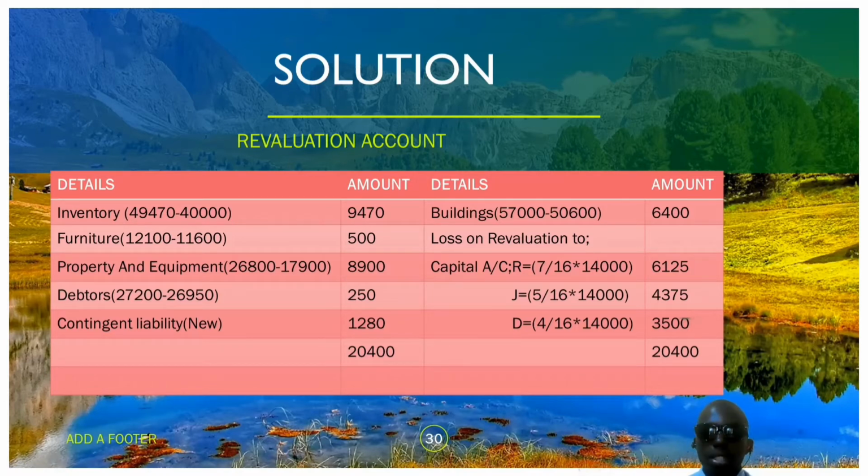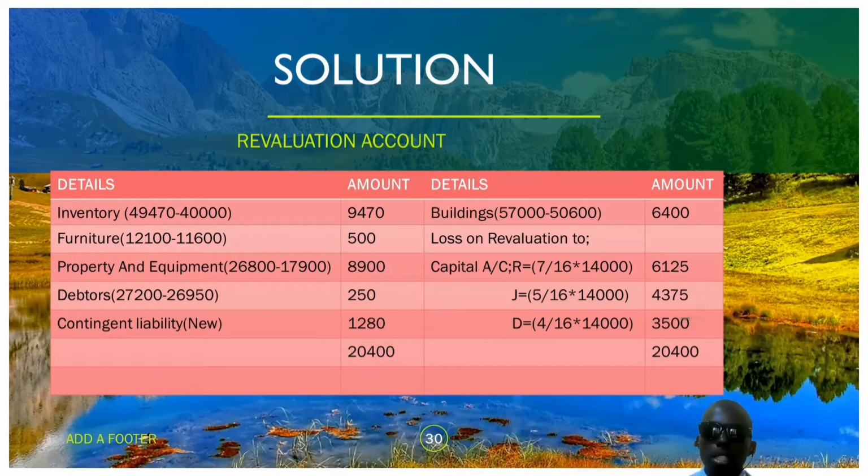The difference is 14,000. That 14,000 is a loss on revaluation because the balancing figure is found on the credit side. Had it been on the debit side, it would be a profit on revaluation, but either way it is shared among the three partners.